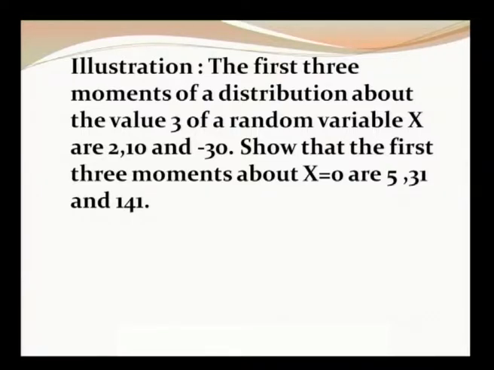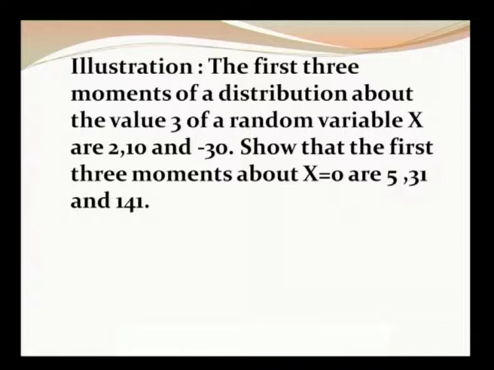What is the question? The question is, first 3 moments of a distribution about the value 3 of a random variable x are 2, 10 and minus 30. Show that first 3 moments about the origin. In the earlier session we have seen the reverse problem. About the origin, first 3 moments were given, and about the arbitrary point were asked to find.